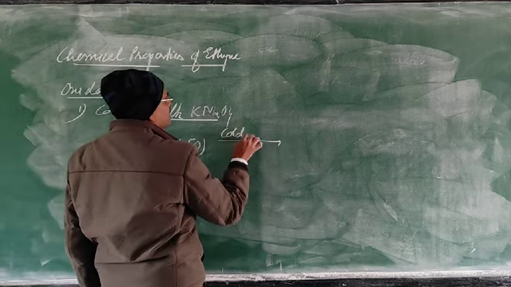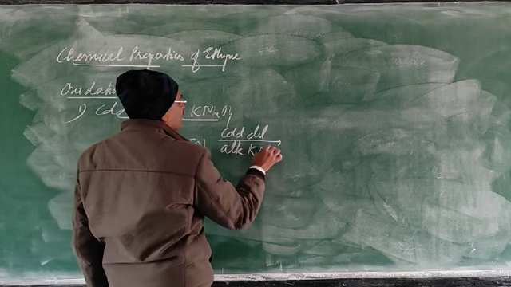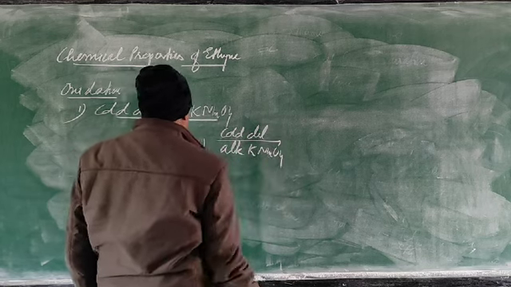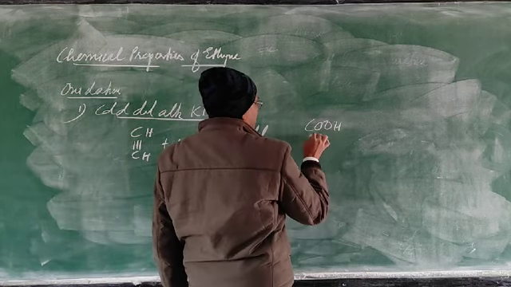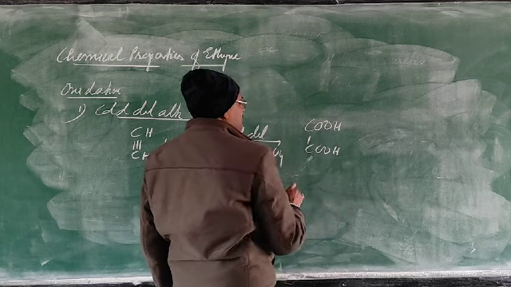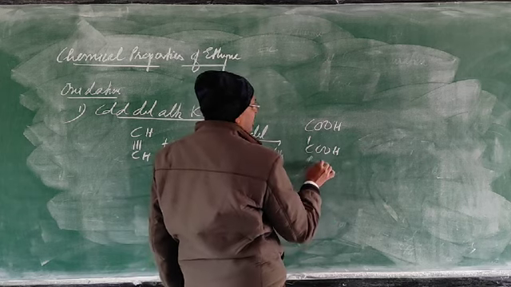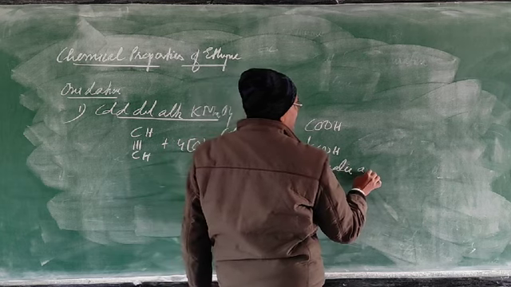This will form a carboxylic acid, COOH, COOH. This compound is a dicarboxylic acid called oxalic acid.